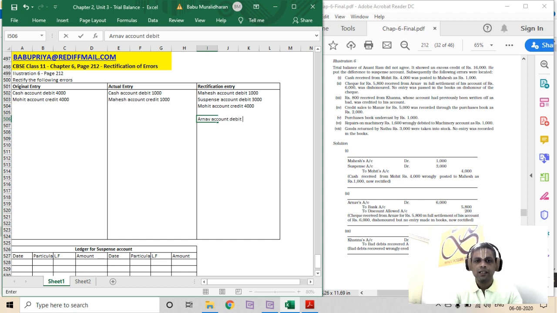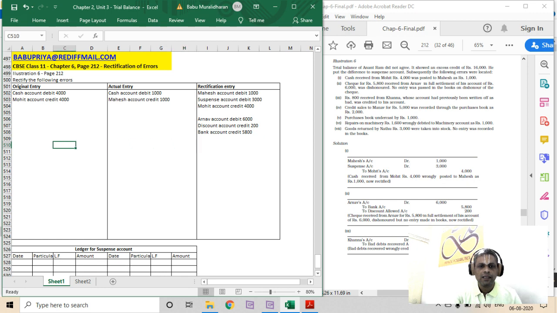Arnav account debit 6,000. Right. And then we have already given a discount of 200 that should be reversed as well. Discount account credit 200, bank account credit 5,800.